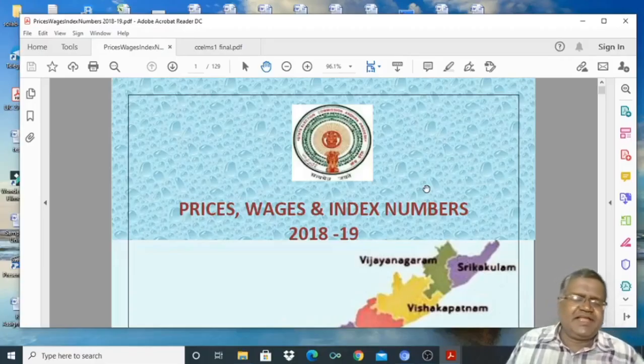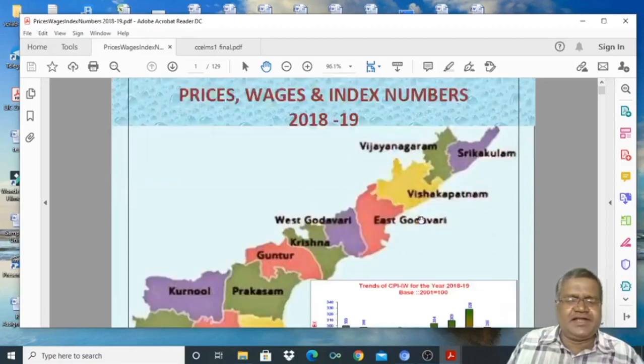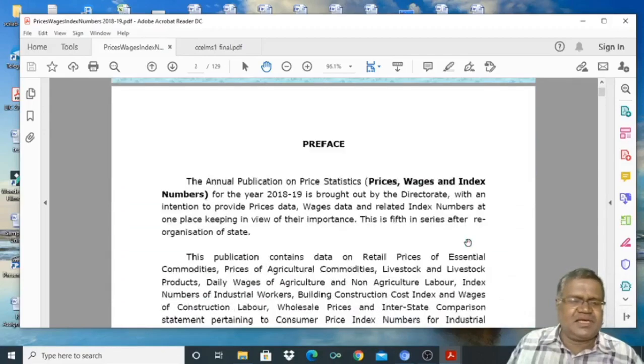For our understanding, I am giving the price, wages and index numbers prepared by the Government of Andhra Pradesh for the year 2018-19. This is prepared by the Directorate of Economics and Statistics, Government of Andhra Pradesh. Here it is the annual publication of price statistics. Here they collected prices, wages of different commodities and constructed index numbers.